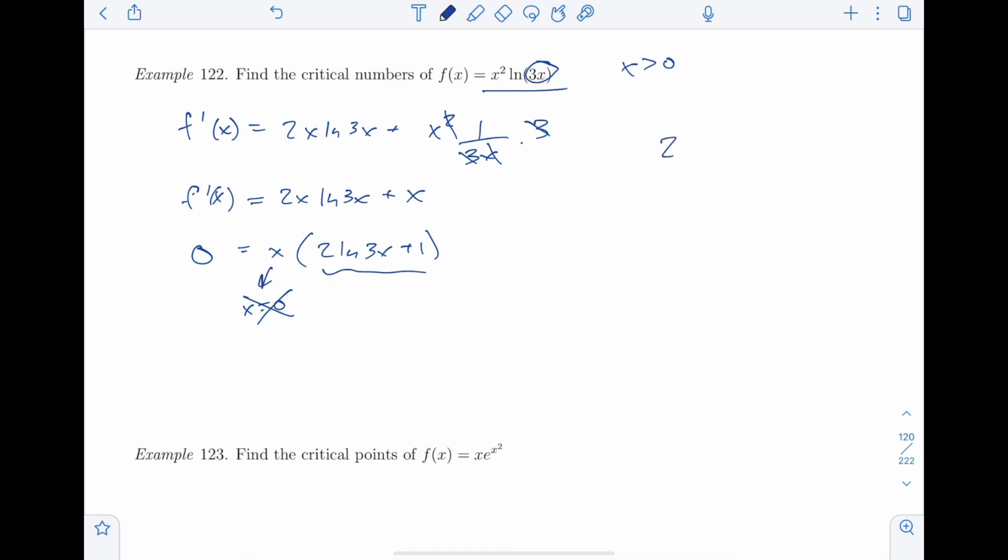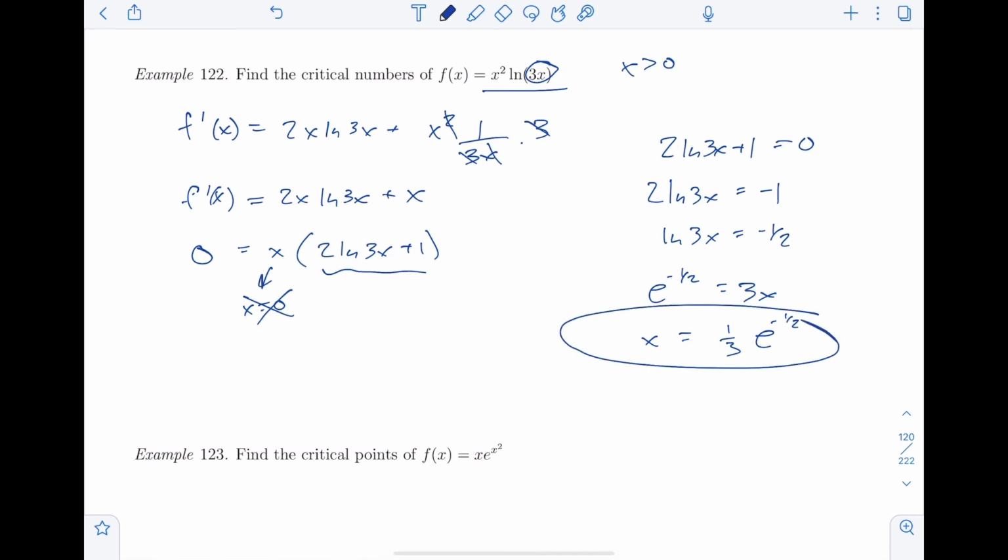So what is 2 ln 3x plus 1 equals 0? 2 ln 3x equals negative 1. Ln 3x equals negative 1/2. This says that e to the negative 1/2 is equal to 3x. So x is equal to 1/3 e to the negative 1/2. And there is our lone critical point.